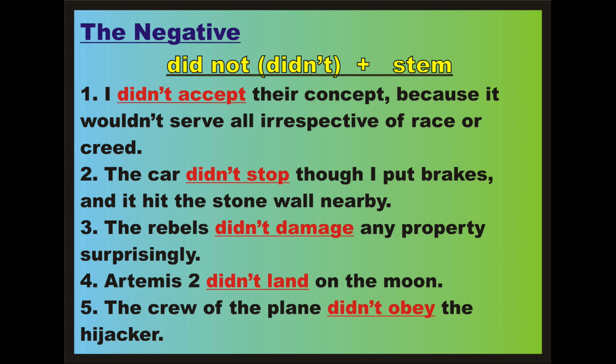The negative. I didn't accept their concept because it wouldn't serve all, irrespective of race or creed. The car didn't stop though I put on the brakes and it hit the stone wall nearby. The rebels didn't damage any property, surprisingly. Artemis 2 didn't land on the moon. The crew of the plane didn't obey the hijacker.